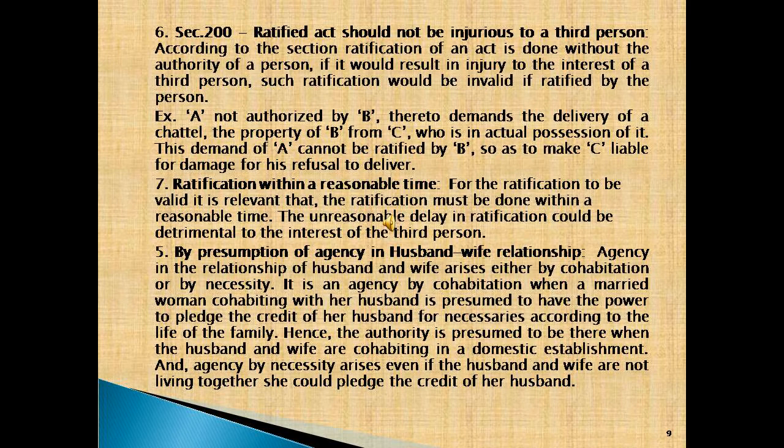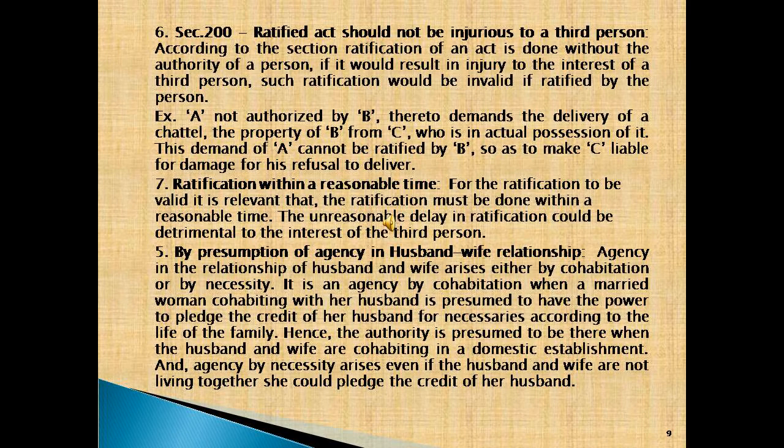The fifth mode of creation of agency is by presumption of agency in the husband-wife relationship. Agency in the relationship of husband and wife arises either by cohabitation or by necessity. It is an agency by cohabitation when a married woman cohabiting with her husband is presumed to have the power to pledge the credit of her husband for necessaries according to the life of the family.